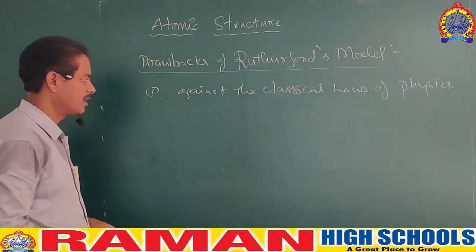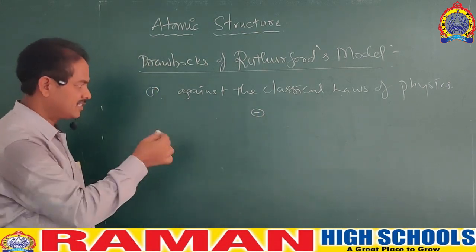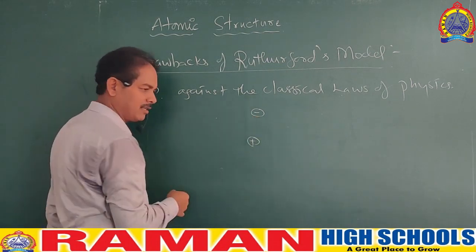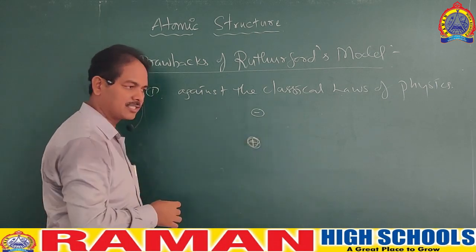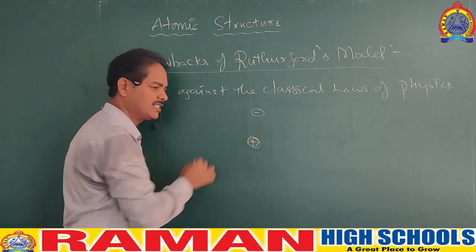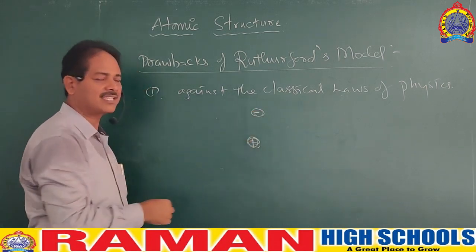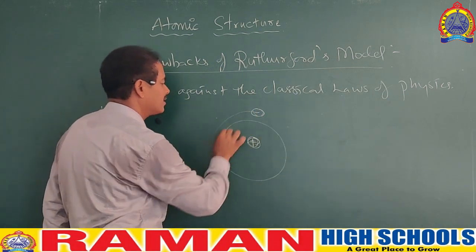Let us see. Suppose a charged particle is revolving around an oppositely charged particle, because of the influence of this. Now this charged particle has to lose energy continuously and it has to follow a spiral path.